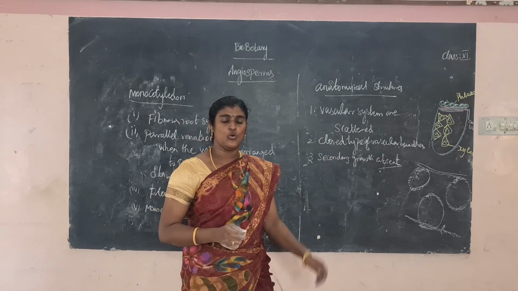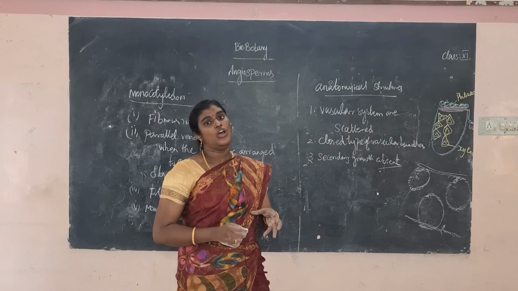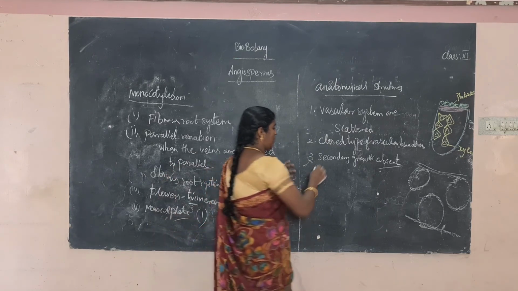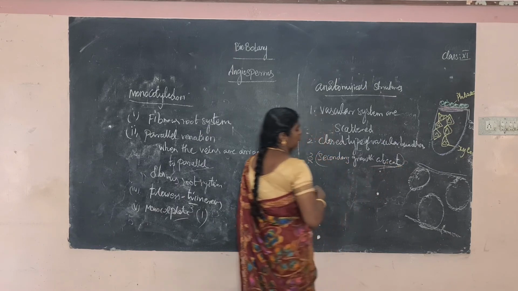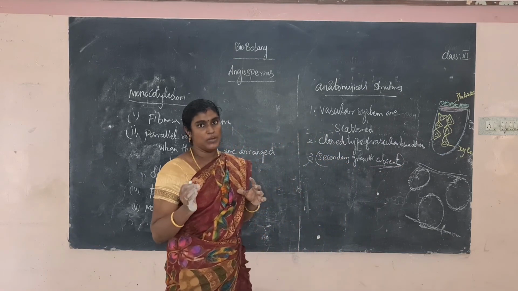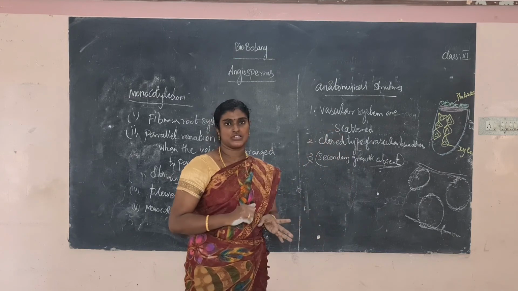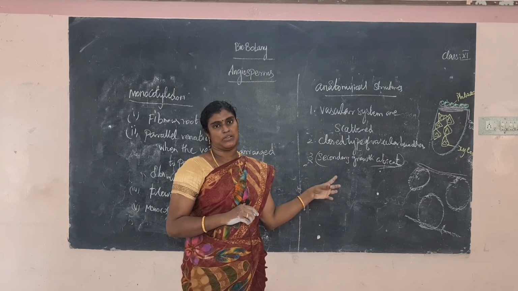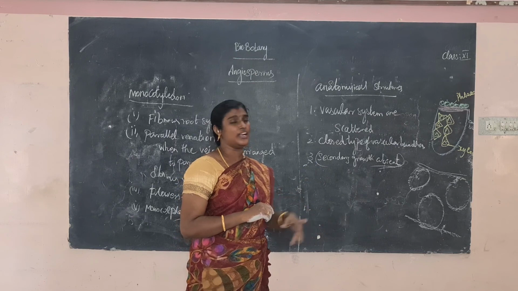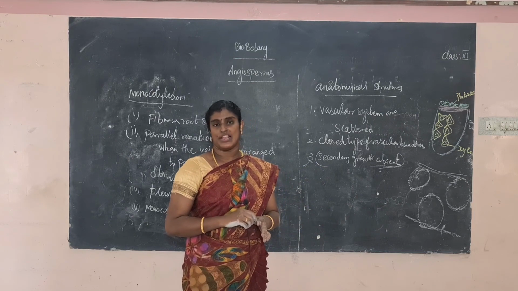Secondary growth is the elongation of root and stem, and it is totally absent in the monocotyledon plant. The best examples of monocotyledons are bamboo and Oryza sativa.